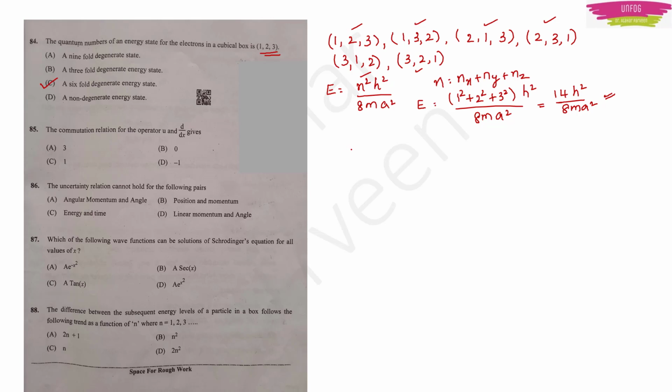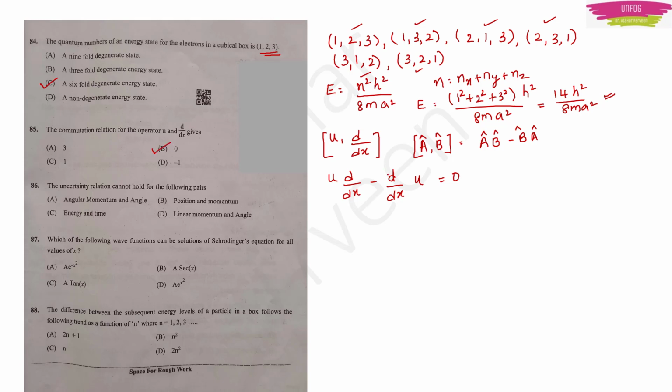85. The commutation relation for the operator u and d by dx gives. So they are asking the commutation relation for u and d by dx. See, we know in our previous class we did it, right? Commutation relation for AB will be AB minus BA. So here it should be u into d by dx minus d by dx into u. This should be equal to 0. So option B is the right answer.